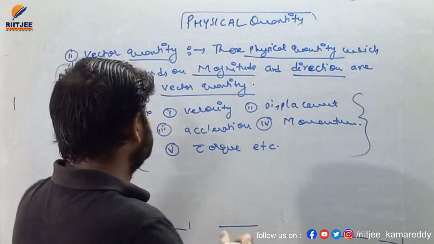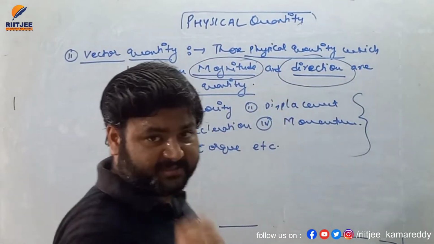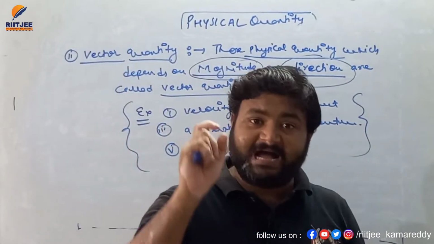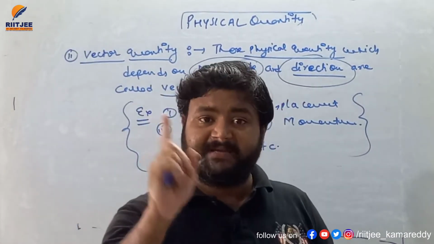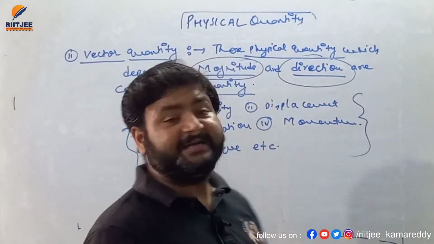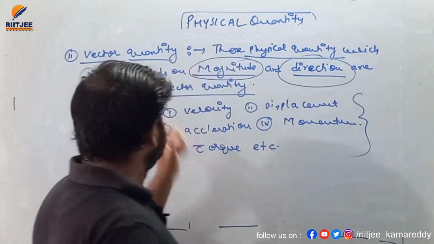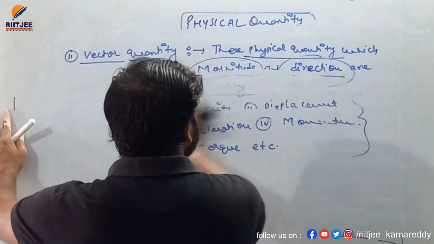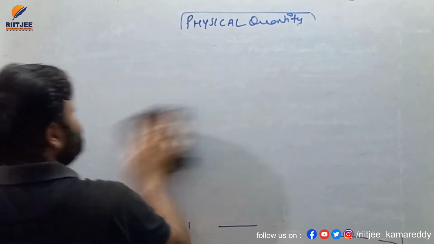And see my dear student, this quantity depends on both magnitude and direction. So if you wish to change the vector quantity, then if only magnitude changes, then also the vector quantity changes, because vector quantity depends on magnitude. Second thing, if only direction changes, then also the vector quantity changes. Third thing, if both change, then also the vector quantity changes. Through examples, I am discussing the factors on which a vector quantity changes.